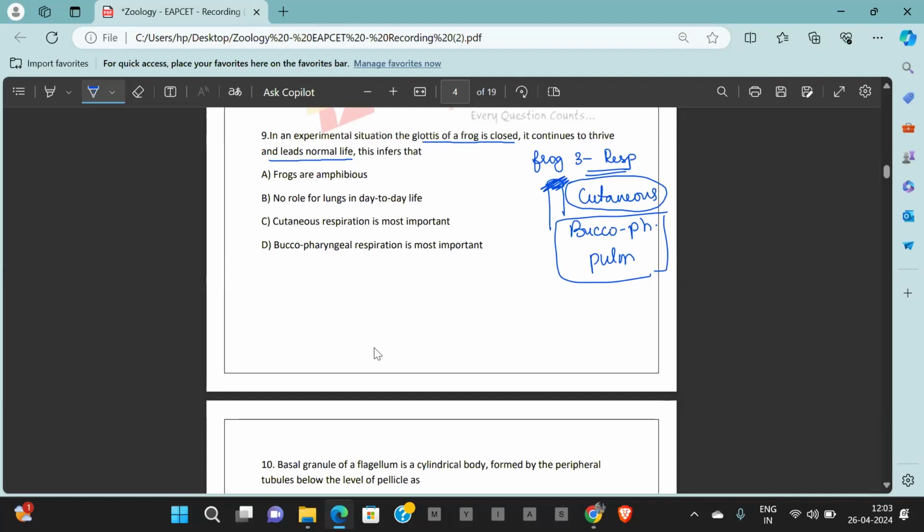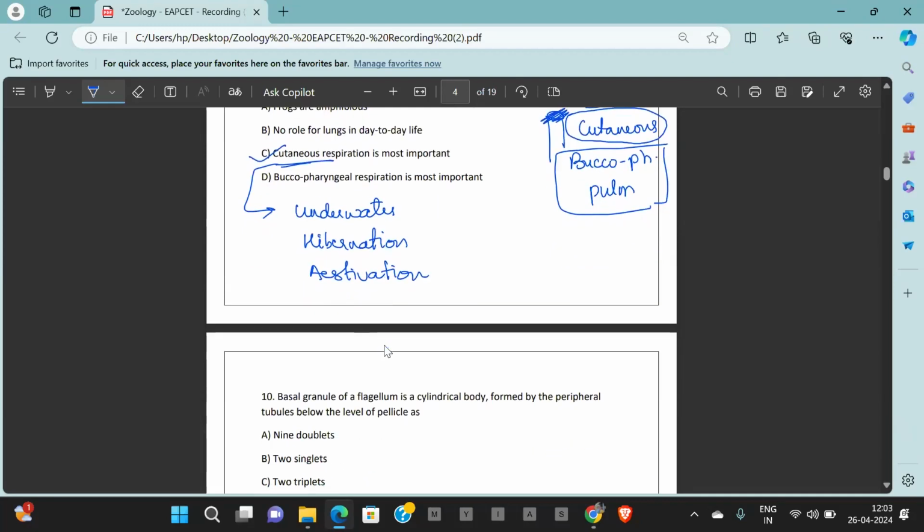So how are they surviving? It is through cutaneous respiration they are capable of surviving. And usually when do you see cutaneous respiration? Underwater, during hibernation, during aestivation, we see that the frogs are undergoing cutaneous respiration. So the answer is option C.